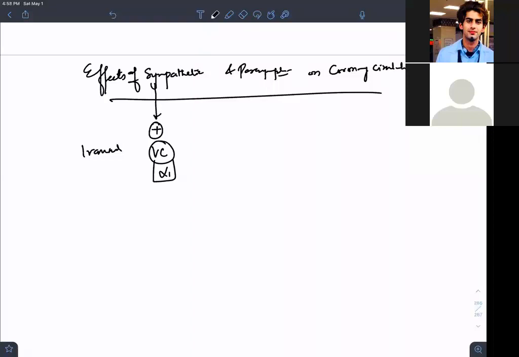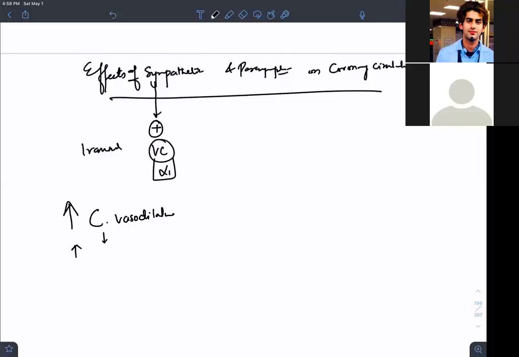I am increasing metabolites, I need more heart rate, I need more contractility. So sympathetics will increase coronary vasodilation, and finally lead to an increase in coronary perfusion.